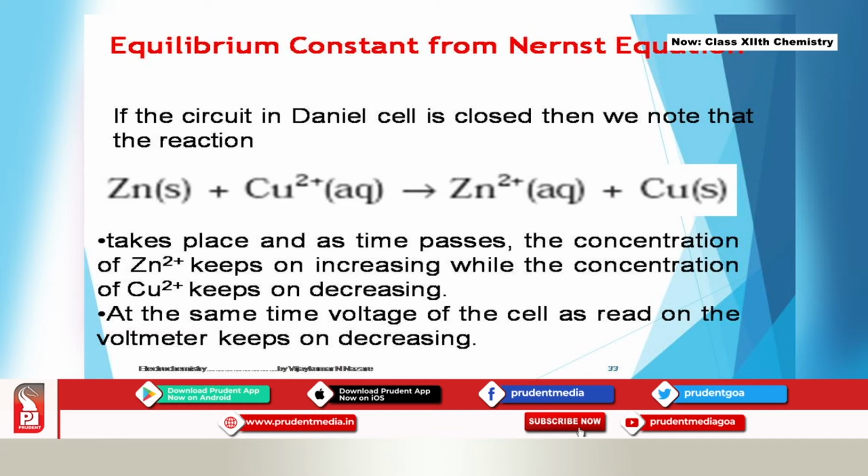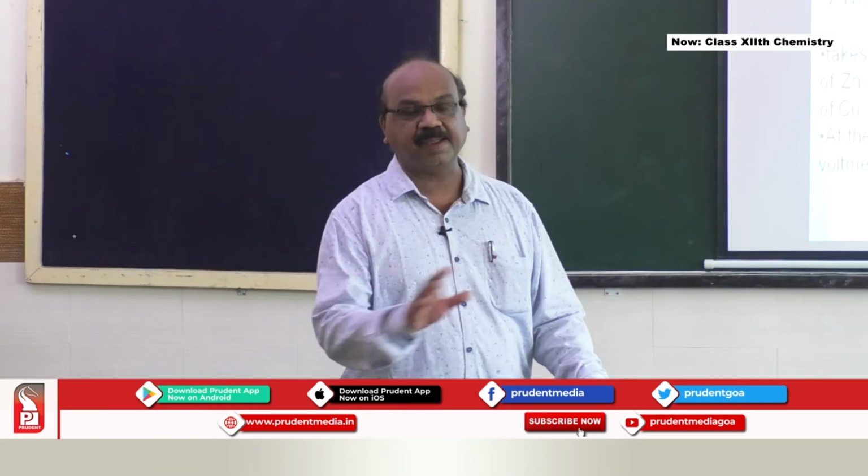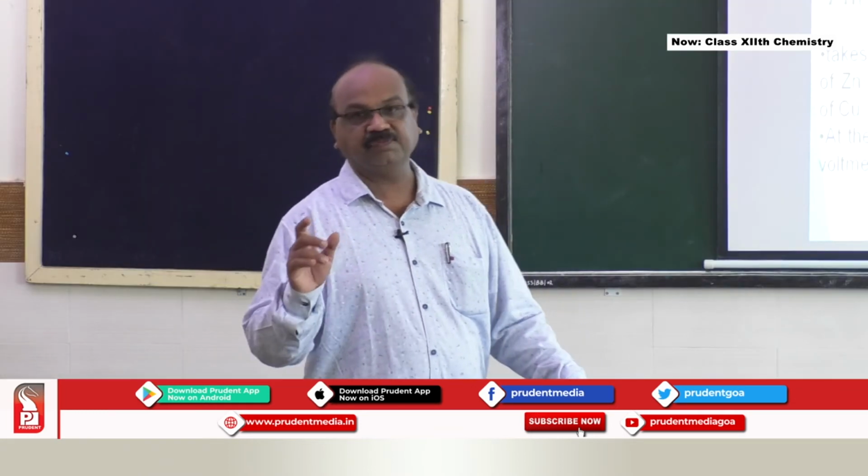As time progresses, the concentration of zinc ions keeps on increasing. What will happen to the concentration of copper ions? It will keep on decreasing, because Cu2 plus ions from the copper sulfate solution are undergoing reduction. At the same time, the voltage of the cell as read on the voltmeter keeps on decreasing. So after some time, it will not show the same voltage of 1.1 volt, but it will start decreasing.